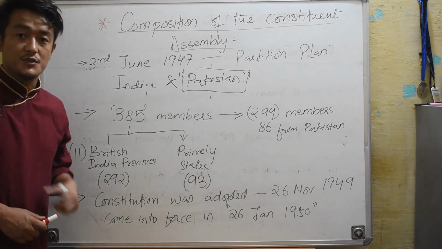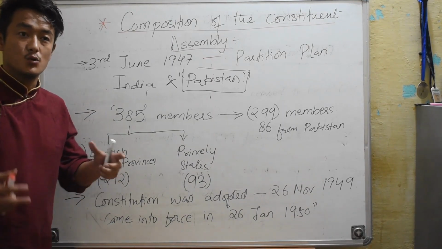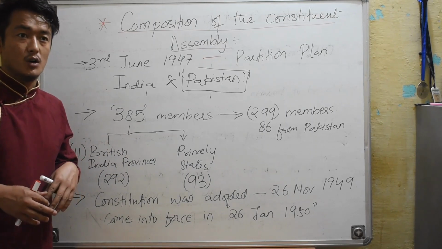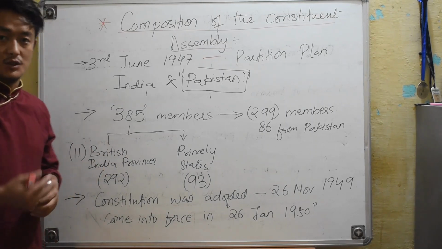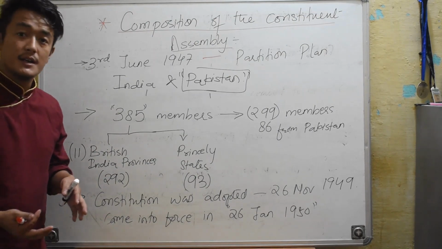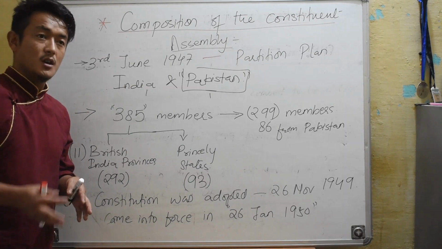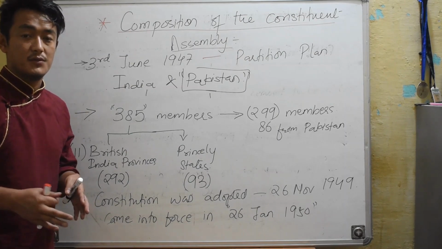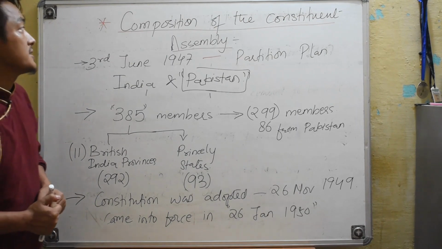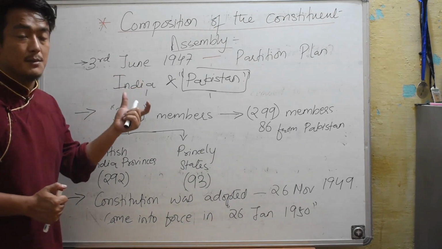So in our last session we discussed how the Indian Constitution was made and who was involved in the framing of the Constitution, and what kind of election method they used to elect those framers, right? So today we will start with a new topic, that is the composition of the Constituent Assembly.